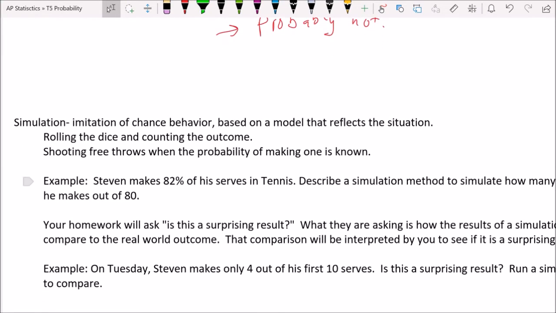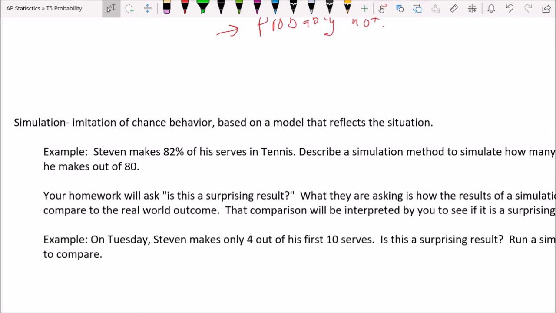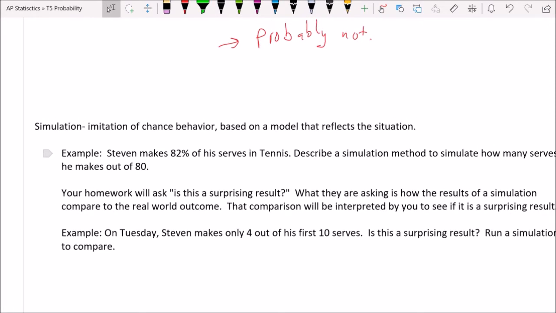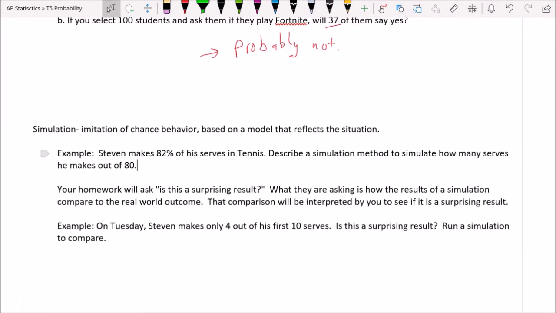Simulation, at least in statistics or in probability theory, is when we try to imitate some sort of chance behavior based on a model that is reflective of it. All right, that's probably not a very helpful definition, so let's get into it. In fact, these are probably not very useful examples, so let's do a real example. Let's say we know a guy named Steven, and Steven is a tennis player, and he makes 82% of his serves in tennis. We're going to describe a simulation method to simulate how many serves he makes out of 80.